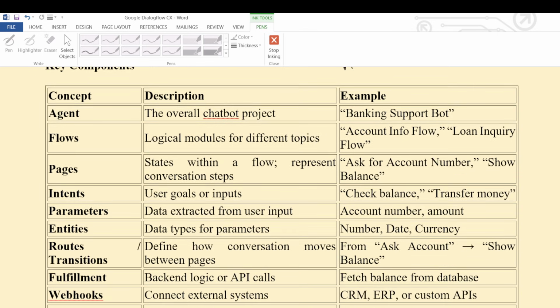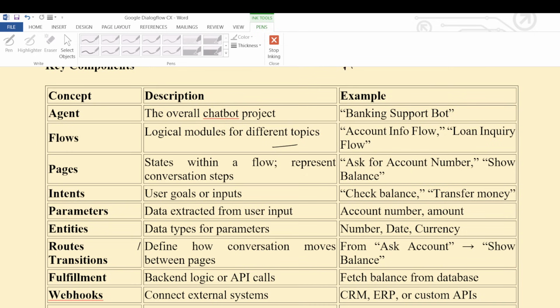Now, what is a flow? Flows play a very important role in any entire voice agent, creating logical modules for different topics. What does a flow mean? Logical or business modules for different topics, like account is one flow, loan inquiry is another flow.